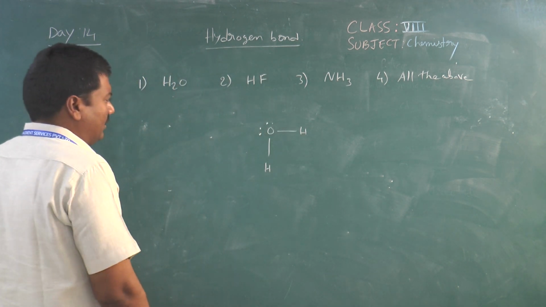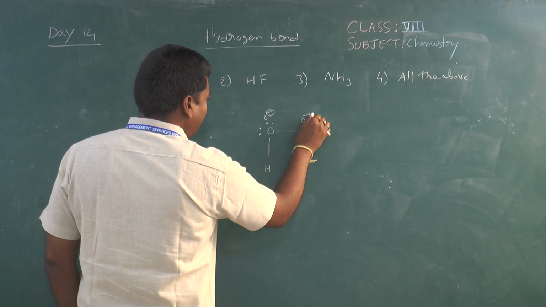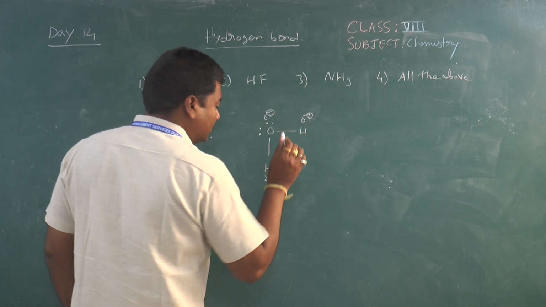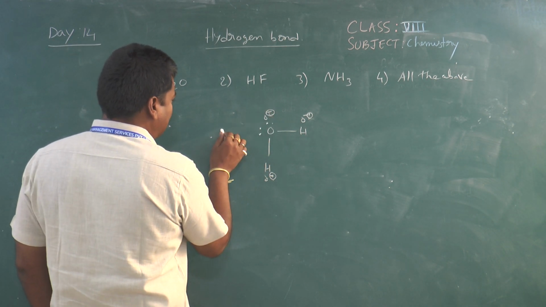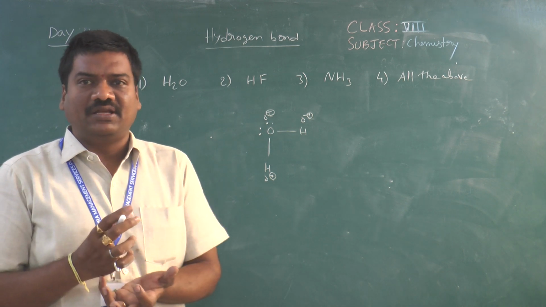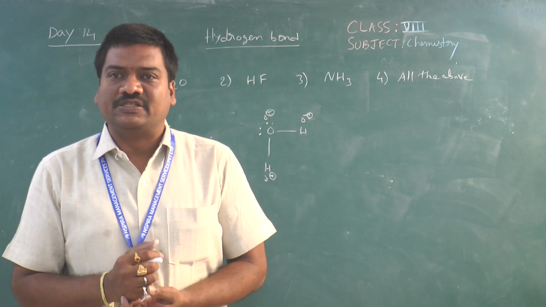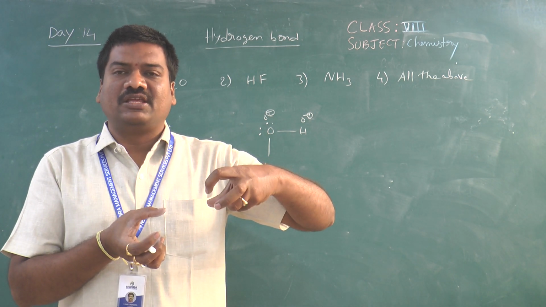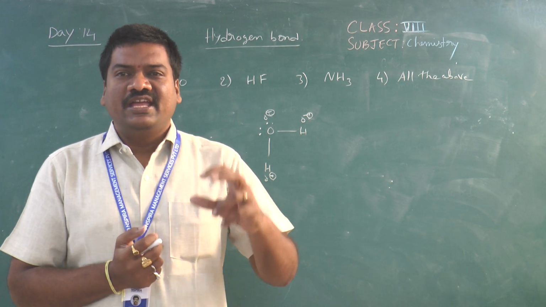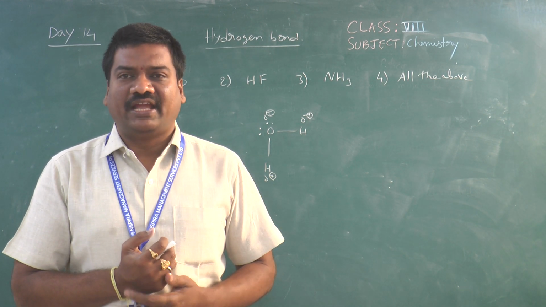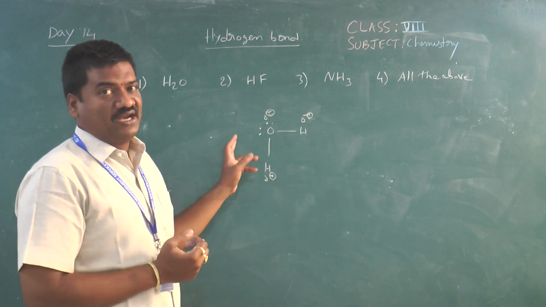Due to the high electronegativity of the oxygen atom, it will carry a partial negative charge and the hydrogen atom will carry a partial positive charge. If you take one glass of water, or 1 liter of water, n number of water molecules will be there. Between water molecule and water molecule there is a hydrogen bond. Because of this hydrogen bonding only, water has a high boiling point, nearly 100 degrees centigrade, because of the force of attraction between water molecules.